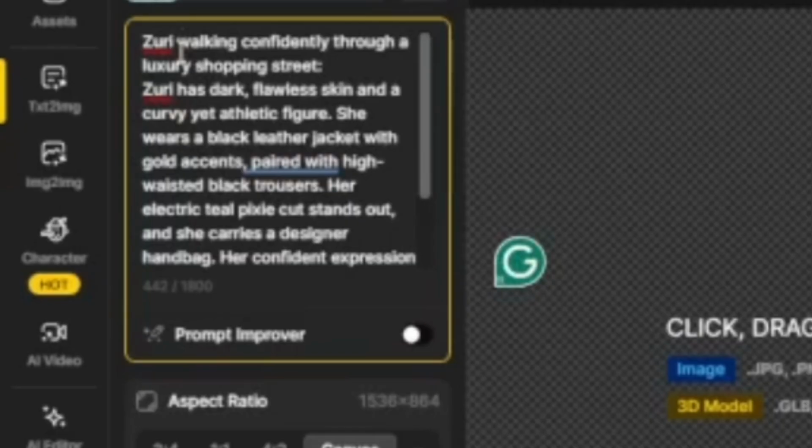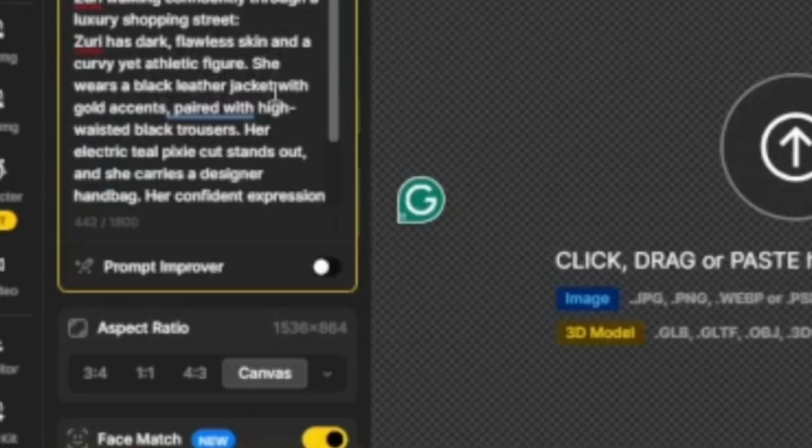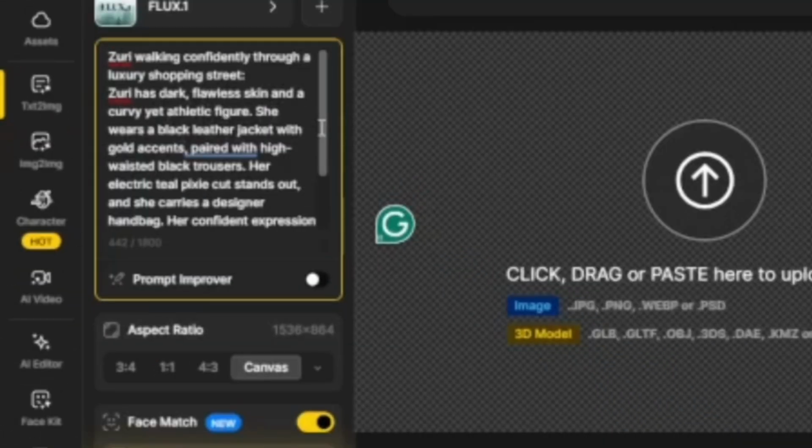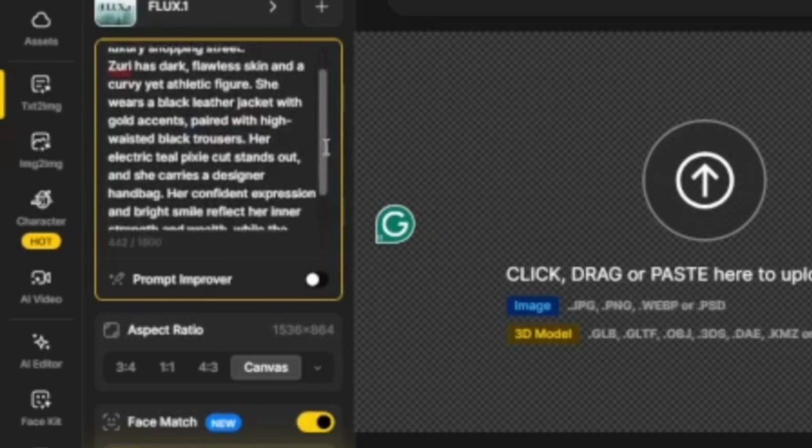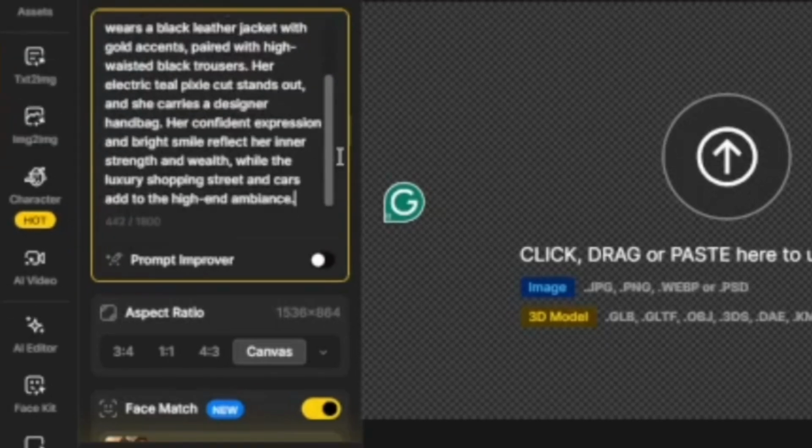Okay, so let's generate Zuri walking confidently through a luxury shopping street. Zuri has dark, flawless skin and a curvy yet athletic figure. She wears a black leather jacket with gold accent paired with high waist black trouser, and she carries a designer bag, her confident expression. Let's see what she has.